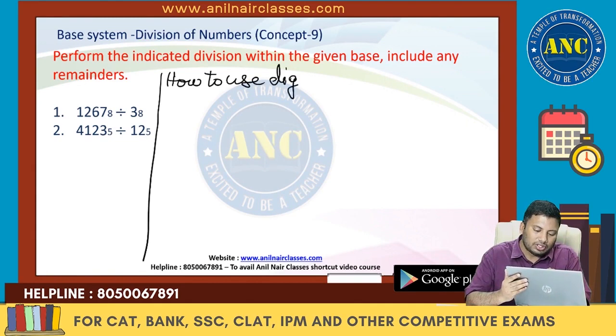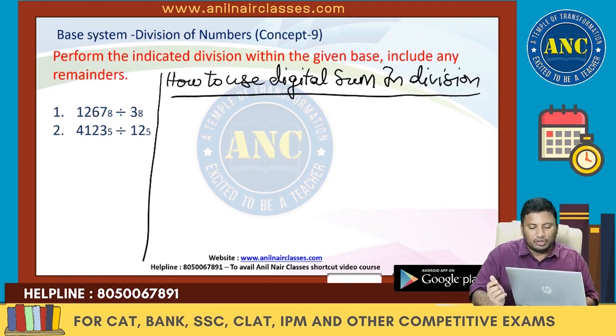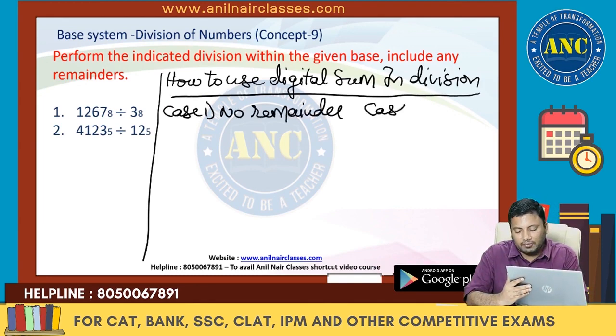How to use digital sum in division. Case 1, no remainder. Case 2, with some remainder. Case 1 is when there is no remainder. Case 2 is when there is some remainder.